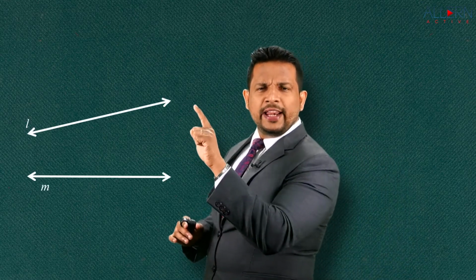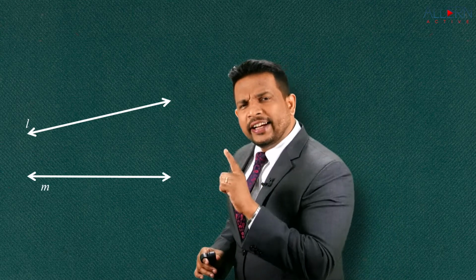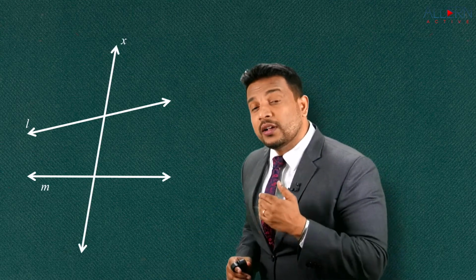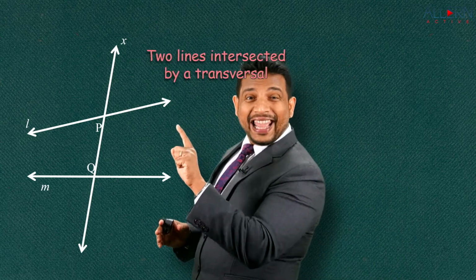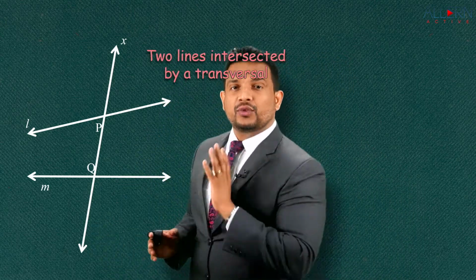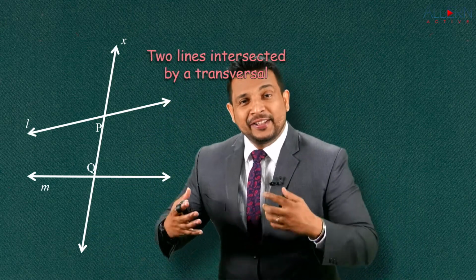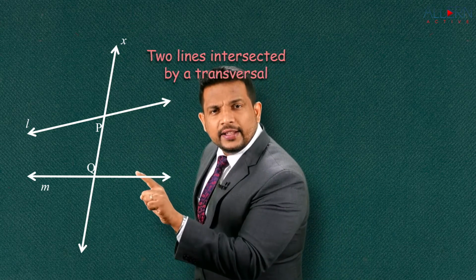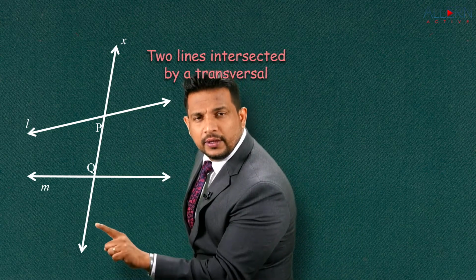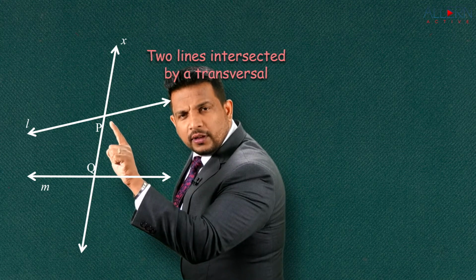Now, understand some more things now. This is going to be very interesting. Again, we have two lines. One is line L, the other one is line M. Look at that line X. Is that a transversal for lines L and M? Yes. So here we have two lines intersected by a transversal. Now this is going to be very exciting. This is something which we need to learn. Understand this.